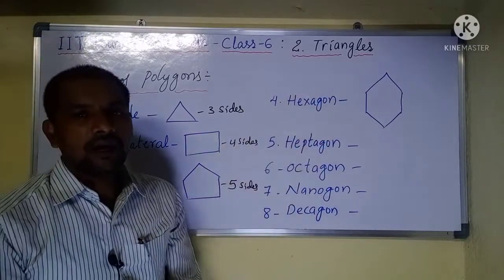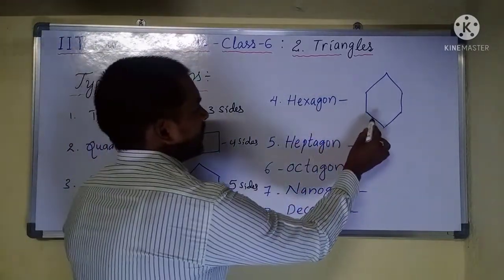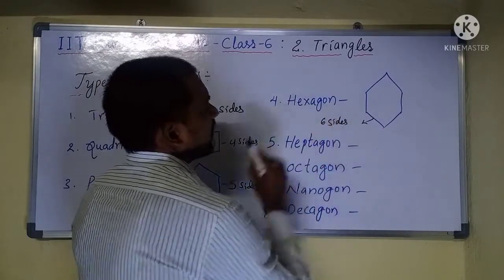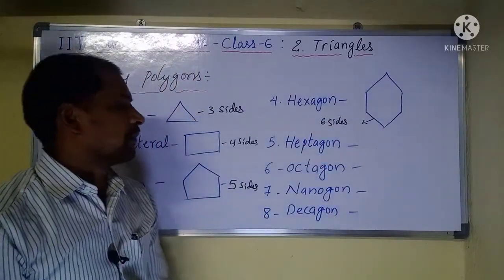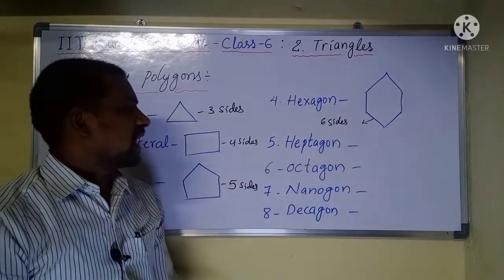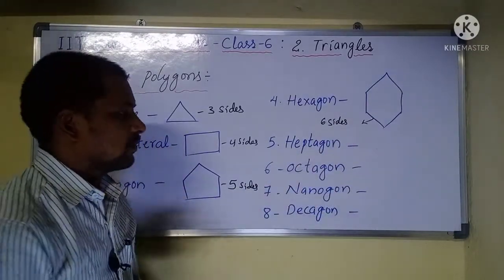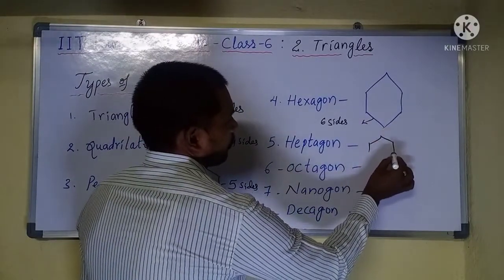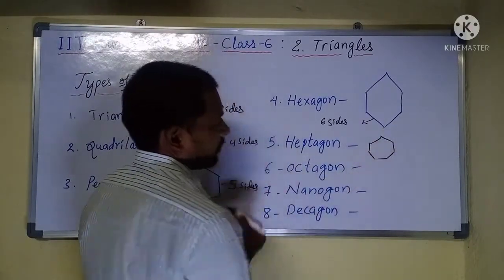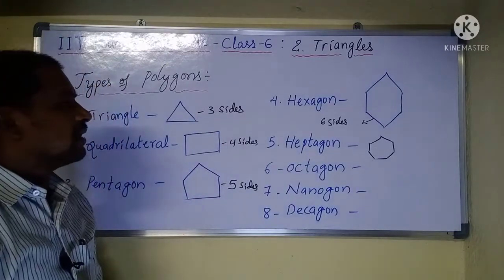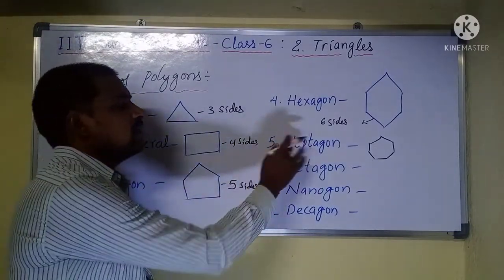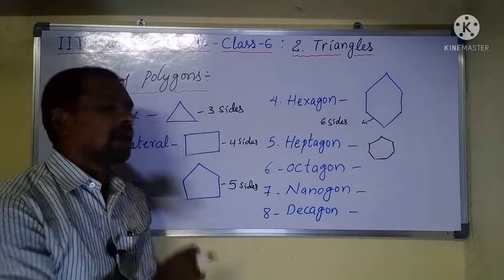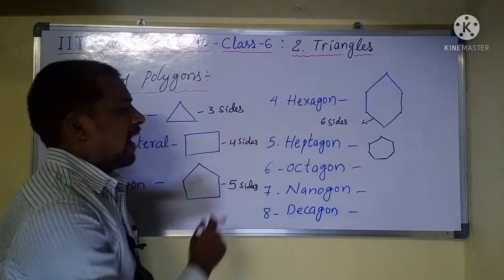A polygon which has six sides is a hexagon. A polygon which has seven sides, 1, 2, 3, 4, 5, 6, 7, is called a heptagon, otherwise we can call it a septagon.